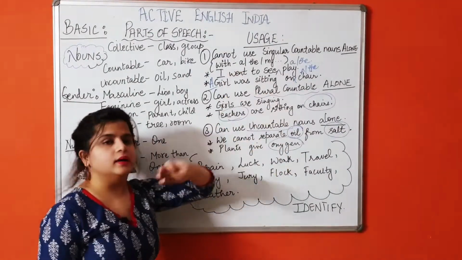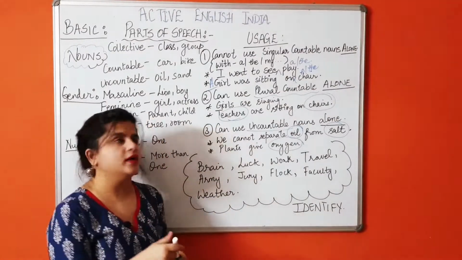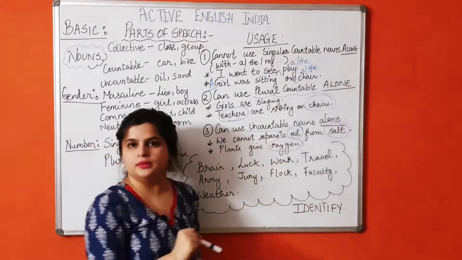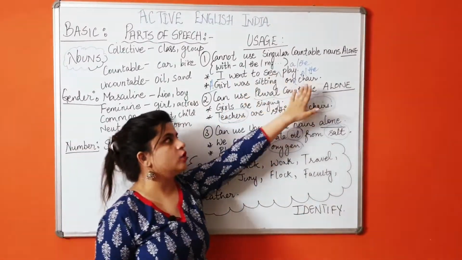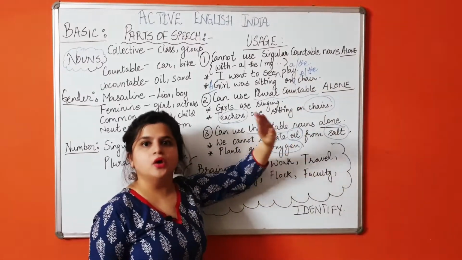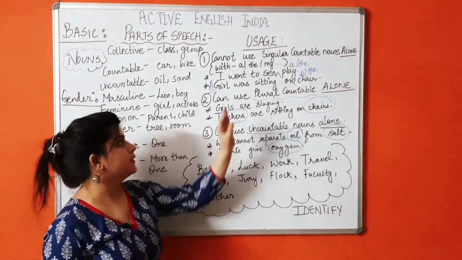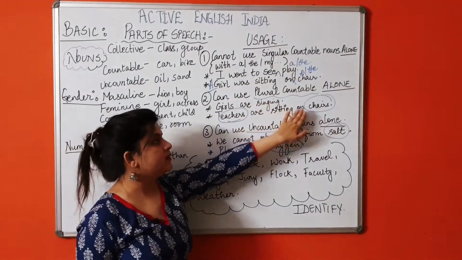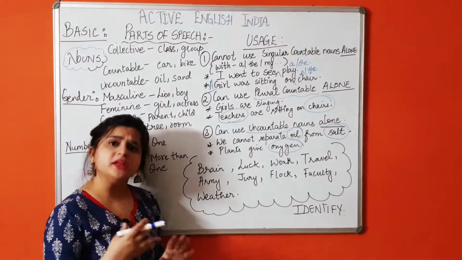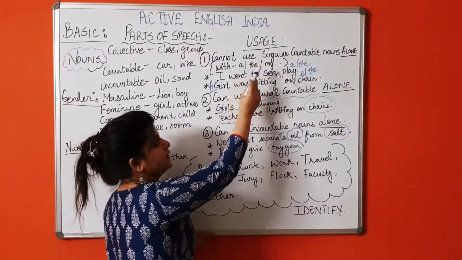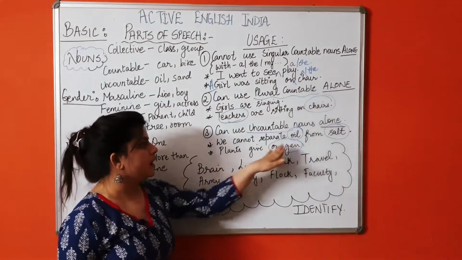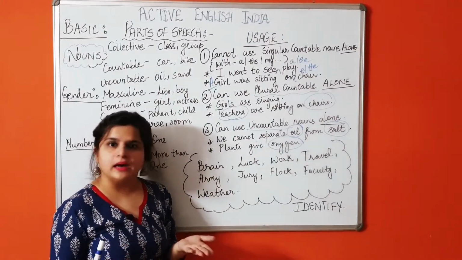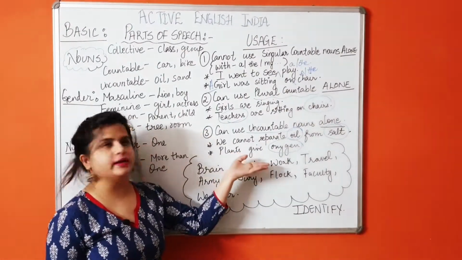So today we have learned three things, three usages of nouns. First was about singular countable nouns, plural countable nouns and uncountable nouns. Singular countable nouns को आपको अकेले use नहीं करना है, उनके पहले आपको you have to prefix what? A, the, my, etc. Plural countable nouns आप alone use कर सकते हो. You can use it without any of these connectors that I have written above. And uncountable nouns, हमेशा you have to use it like that only. Those nouns which cannot be counted but only measured, you use them without any connectors.